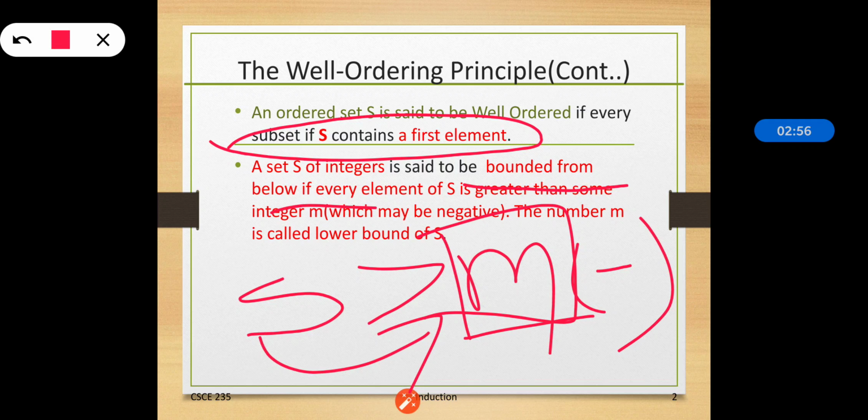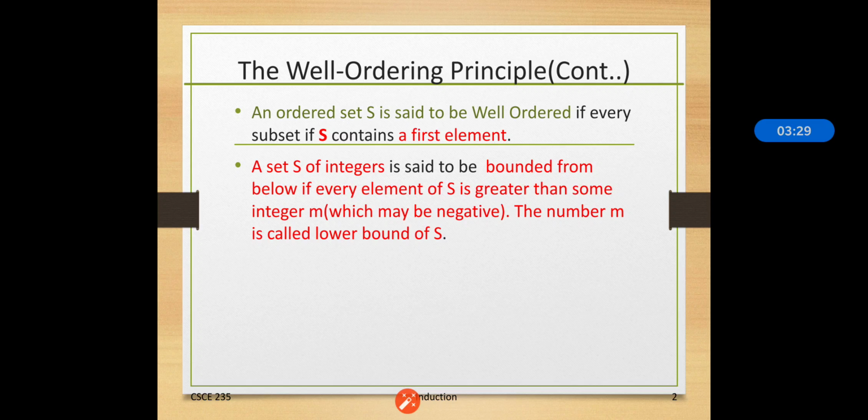So what I am trying to say is that the well ordering principle is nothing but induction. Whenever we have a particular non-empty set, it contains the least element. And if we have a set S of integers which is bounded from below, meaning every element of S is greater than some integer m, where m can be negative, then m is the lower bound of S. Why is it the lower bound of S?